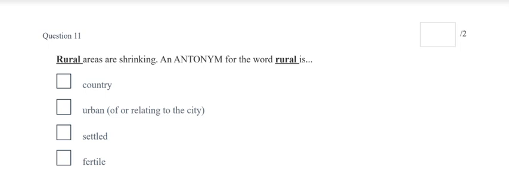Question 11. Rural areas are shrinking. An antonym for the word rural is country, urban or relating to the city, settled, or fertile. Fertile means lots of things grow there.